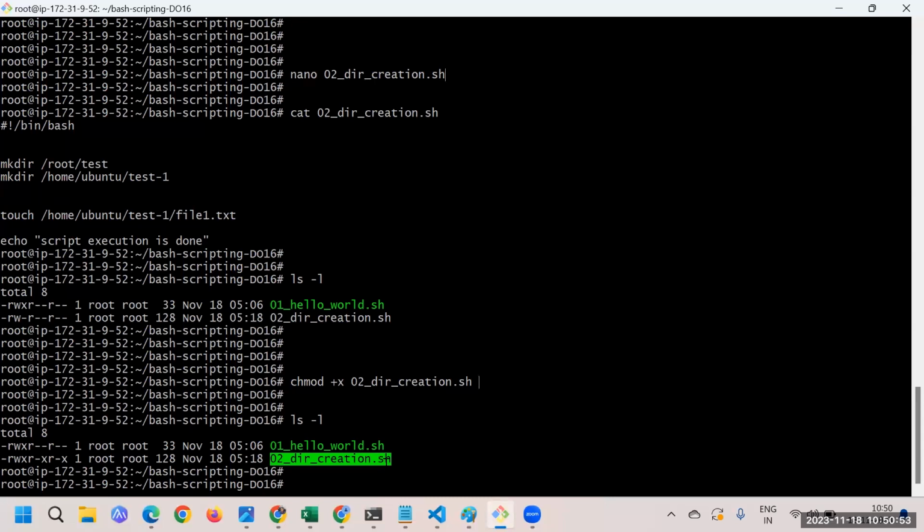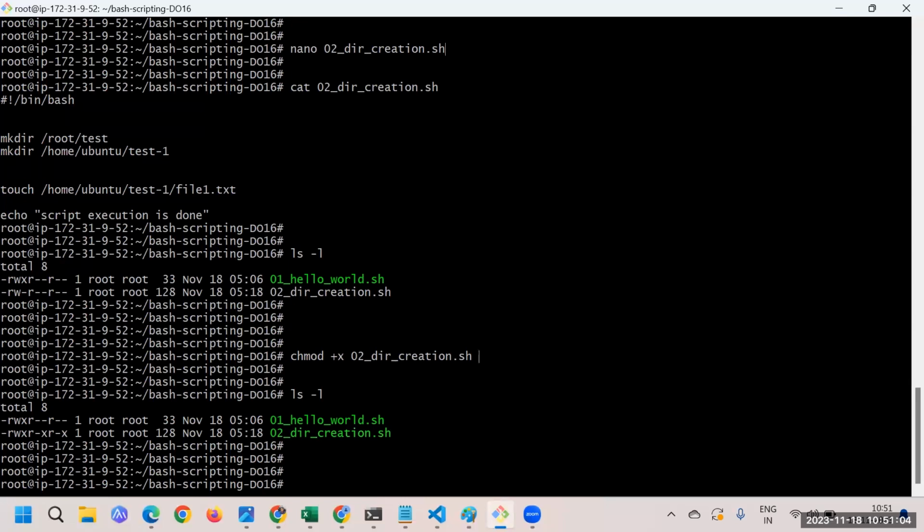In real time we don't want that. So probably you might avoid this command in real time, but for practice purposes definitely you can use it. If you don't want to think about 744 and those numbers, then maybe you can use it, but in real time obviously we'll be using the first one.